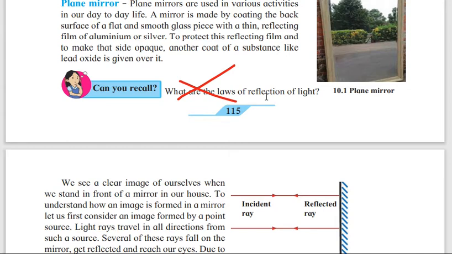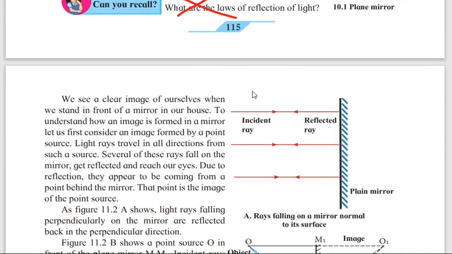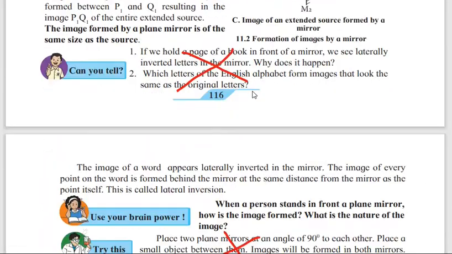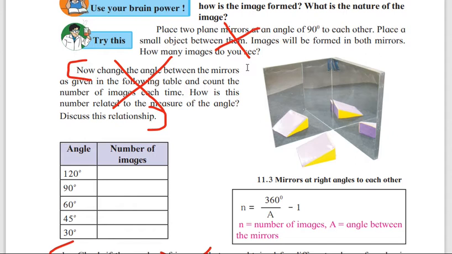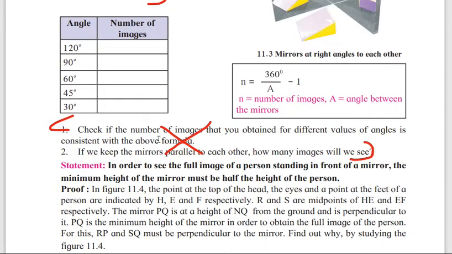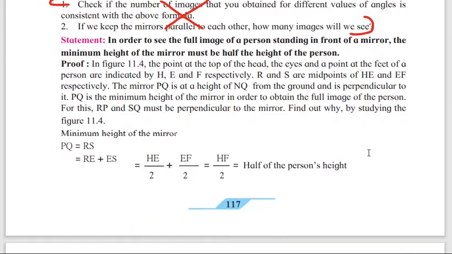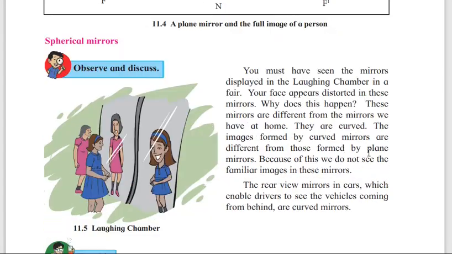So again it is not there in this lesson, so okay, let's go. 115. And then 116 again, can you tell? This too is not there. Then again here try this, see here try this is not there, and here again you can see discussion relationship. Till here check it with the number of images. Till C you have to mark at page number 117.